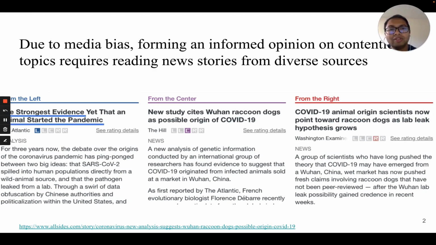When a new evidence supporting a theory emerged about this origin, The Atlantic, a left-leaning source, emphasized this evidence as being the strongest, while Washington Examiner, a right-leaning source, framed the same story in the context of an opposing theory, that is the lab leak theory. In critical issues, this diverse presentation is often the case, and to have an informed opinion requires reading these diverse